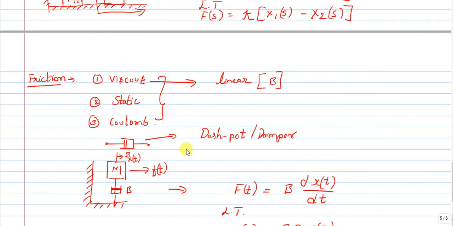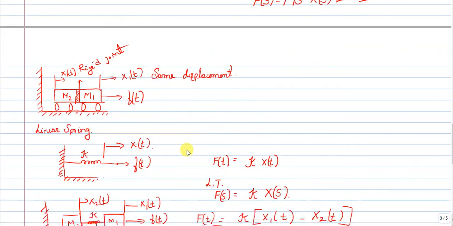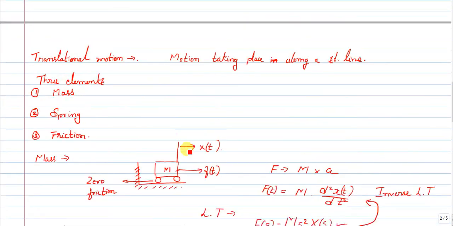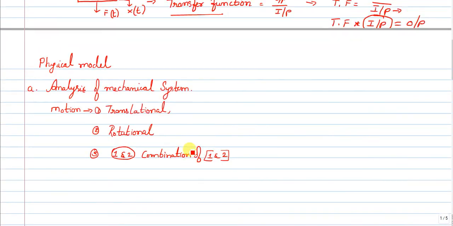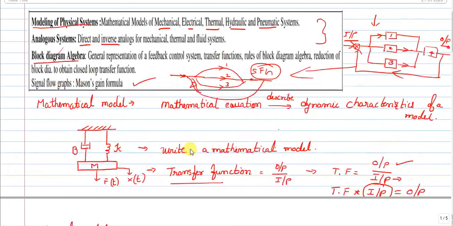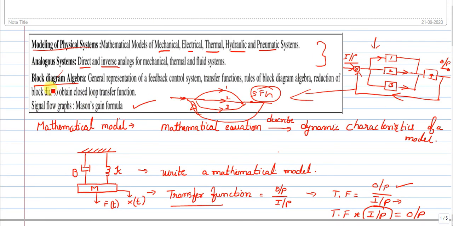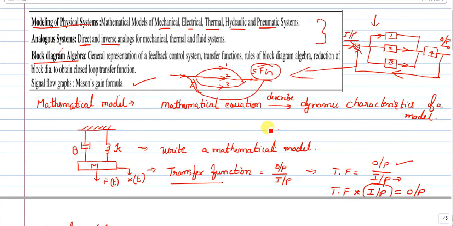I will just revise today's discussion one by one so that you will have more clarity. See, the first thing is the mathematical model. Why this mathematical model? If you consider any physical system, you need to write the mathematical model, so then only we can do further analysis.